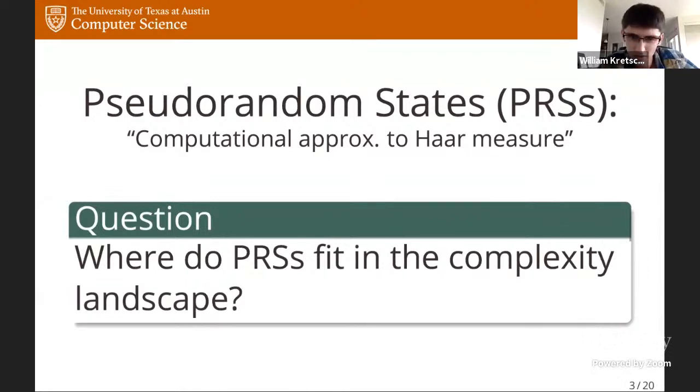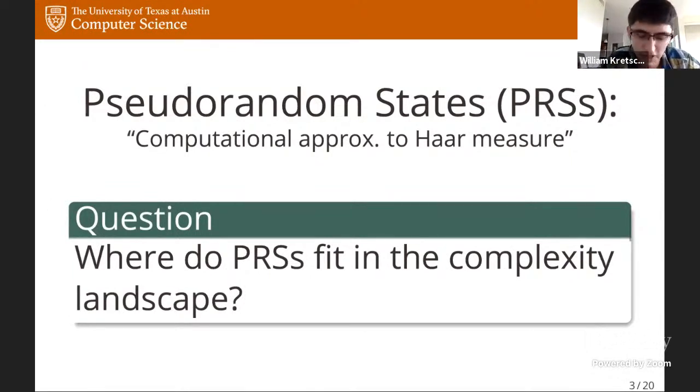What I'm going to try to do for the rest of this introduction is first tell you why you should care about pseudorandom states. I'm going to tell you a little bit about what we know in regards to this question, and then finally I'm going to try to explain why the answers we have to this question are unsatisfactory, and perhaps even raise more questions than answers. That's what I'm going to do in the introduction. That'll bring me right into the results. And with that, I'm going to get started.